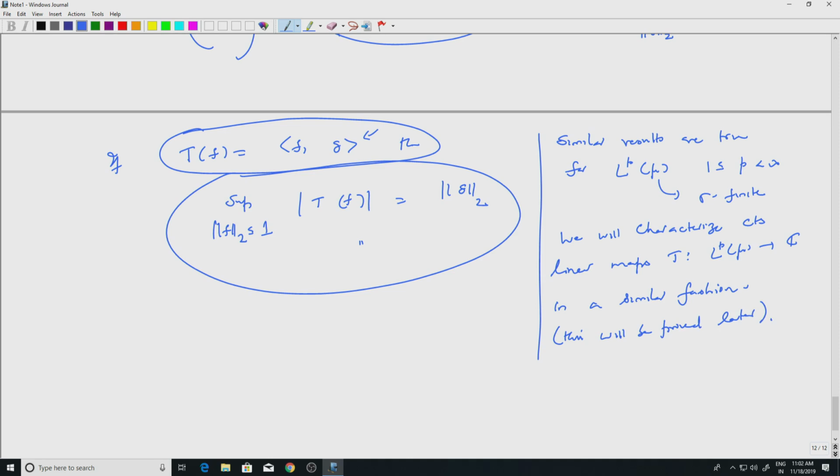Okay. So we will stop here. We just characterized continuous linear functionals on L2 of mu, and this was slightly easier because L2 of mu had an inner product structure, and that gave us the concept of orthogonality, and proper subspaces had some vectors orthogonal to them, and that helped us in getting the function g we wanted, right. And this will be used. The fact that continuous linear functionals on L2 of mu are given by inner products will be used crucially in the proof of the Radon-Nikodym theorem.